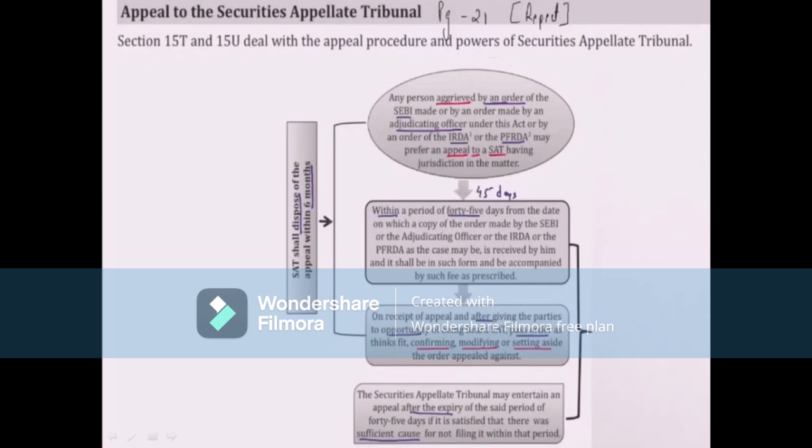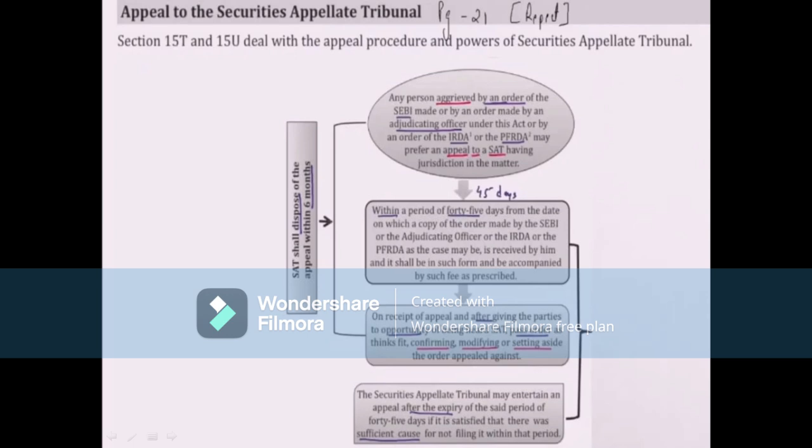Here if you see, from this to this, within 45 days they have to file the appeal, with a copy of the order made by Sebi or the adjudicating officer, as received by him, and it shall be in such form and be accompanied by such fees. Fees also should be paid. On receipt of appeal and after giving the parties an opportunity of being heard, SAT passes order as it thinks fit, confirming, modifying or setting aside the order appealed against.